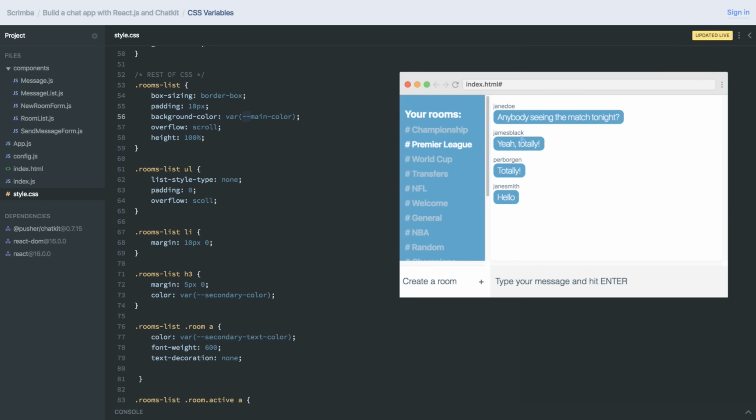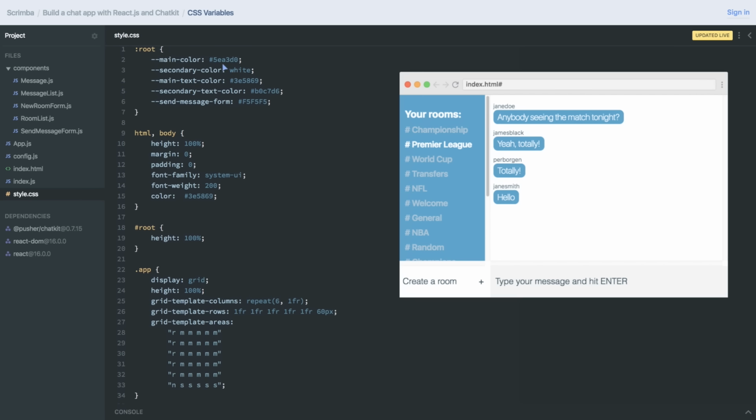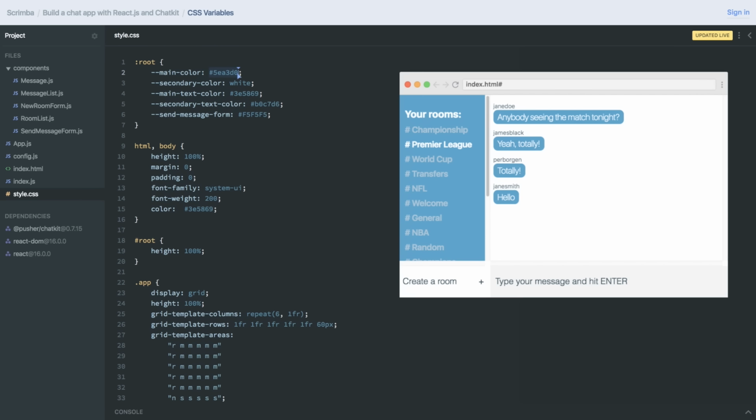And as you can see in the app, I'm using this color not only as the background here in the room list, but also on the background of the messages themselves. So what's so cool is that I now can change this to, for example, red, and boom, it changed in both places.